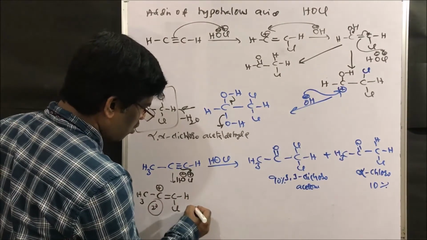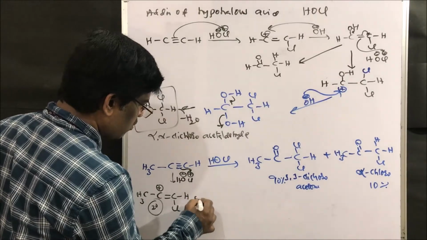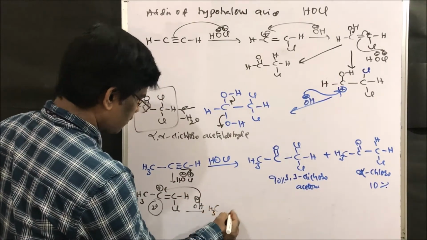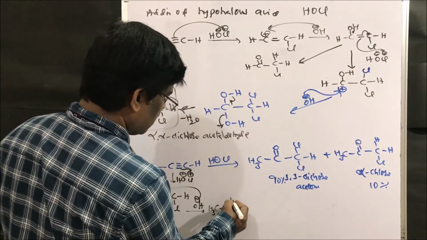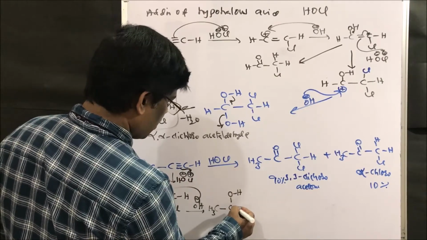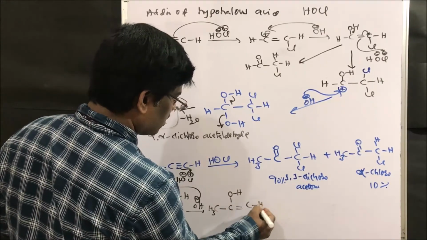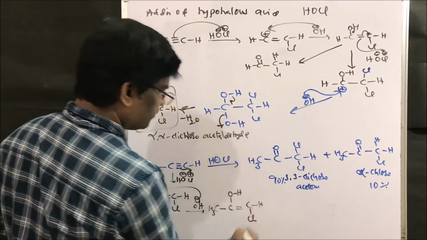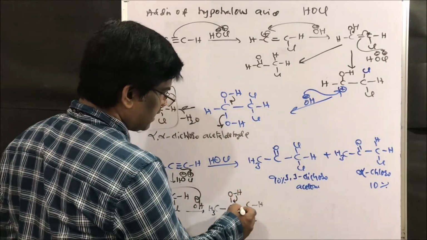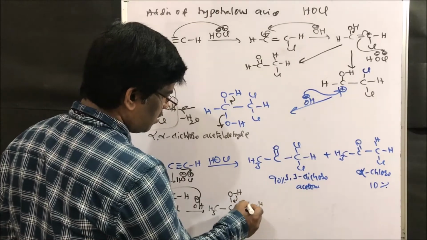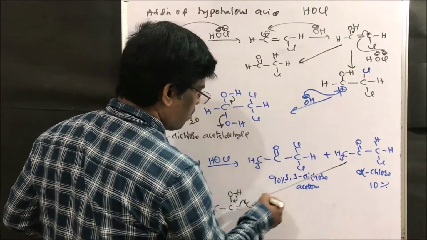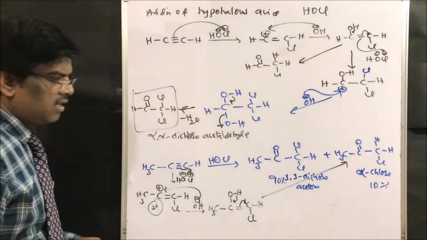Now it adds OH minus to give CH3 C OH, and here double bond C hydrogen, and this is chlorine. So if it stops here, it can give this 10% compound, yes.